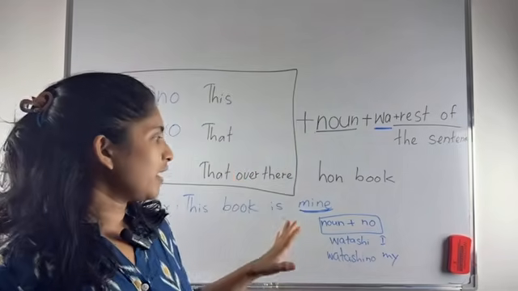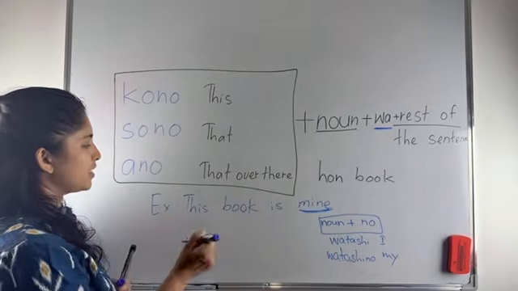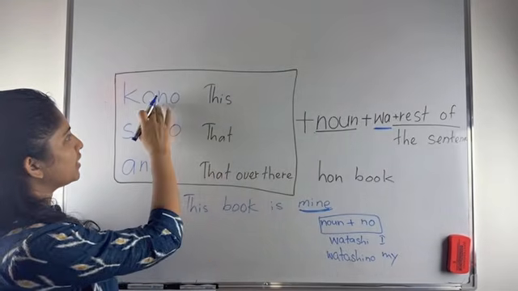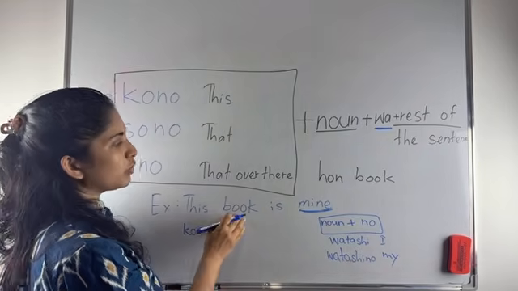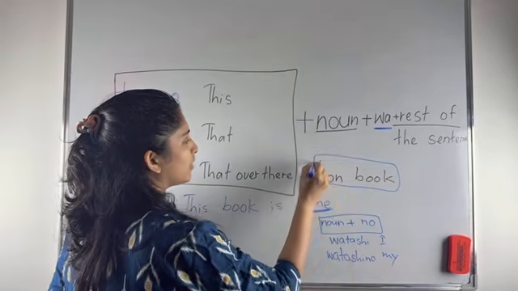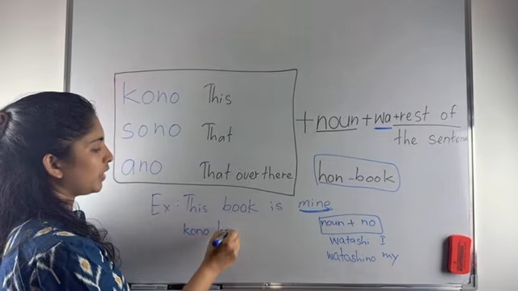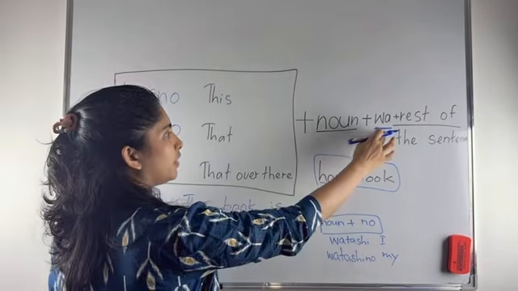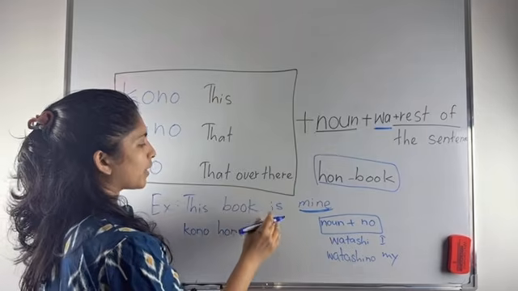Then how do we say this book is mine? For this, the word is kono. For the book, we say hon. So kono hon, and we need to use wa here: kono hon wa.